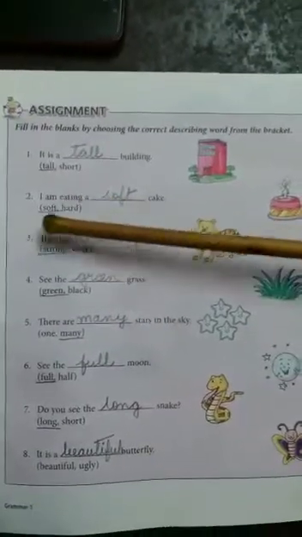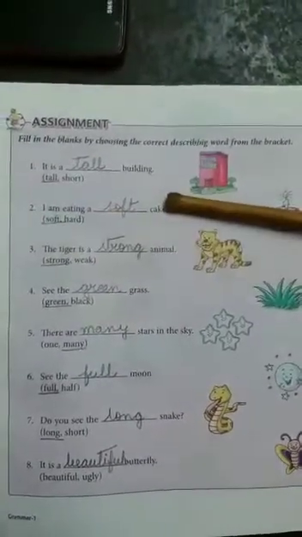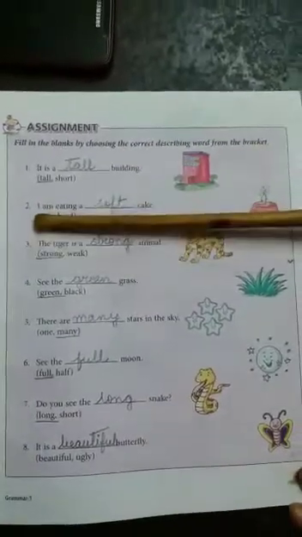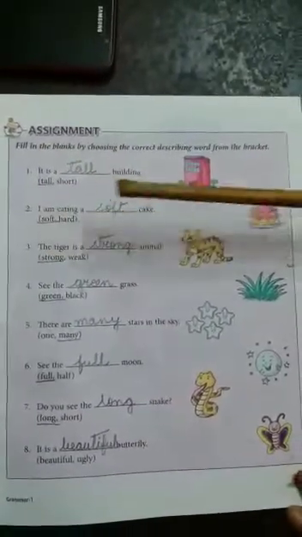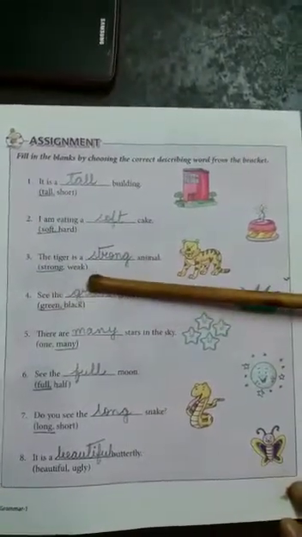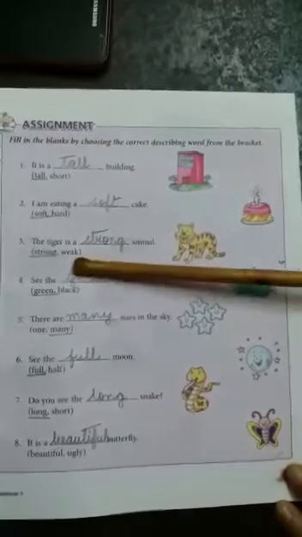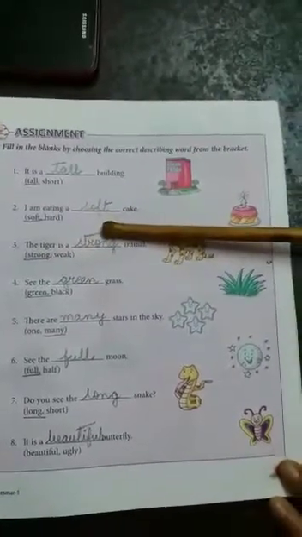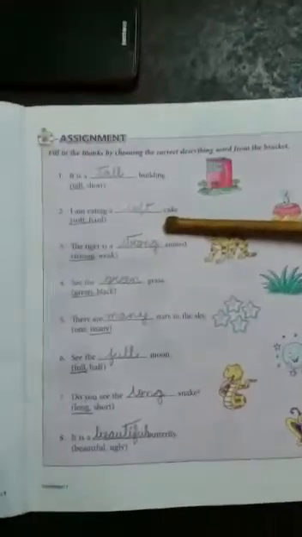Number 2. I am eating a dash cake. Look at the cake. In the bracket you have soft and hard. What type of cake is it? It is soft. Underline soft and in the blank write S-O-F-T, soft. Now look at the third one. The tiger is a dash animal. You have in the bracket strong or weak. So a tiger is a strong animal. Underline strong and write S-T-R-O-N-G, strong in the blank.